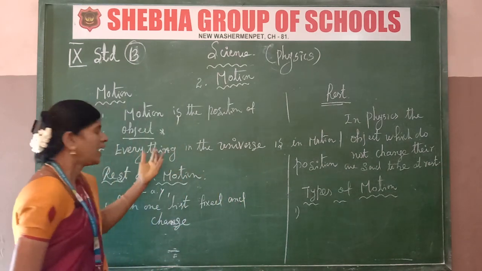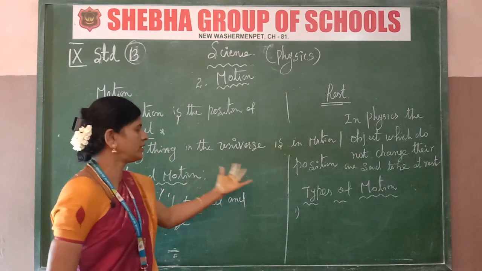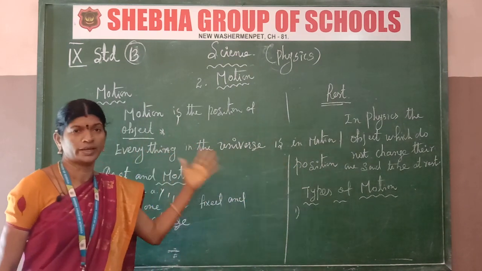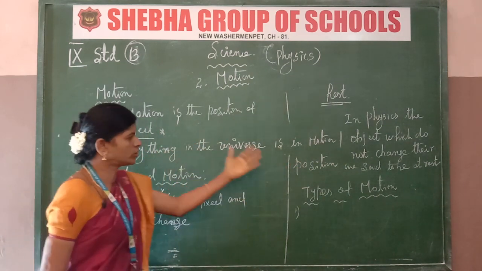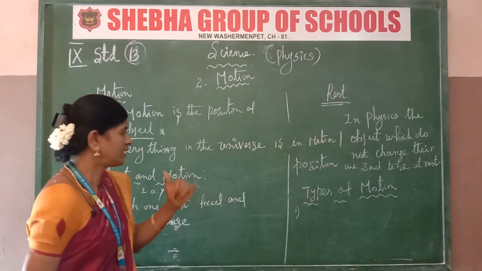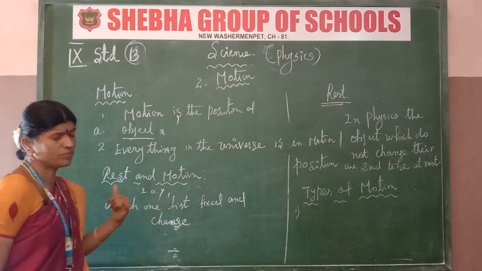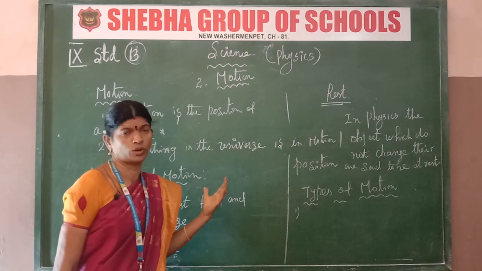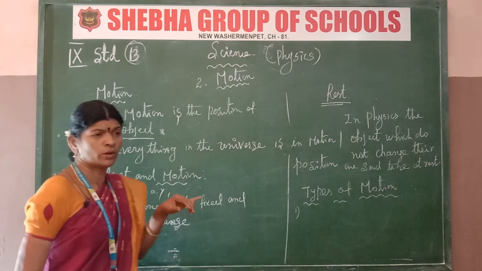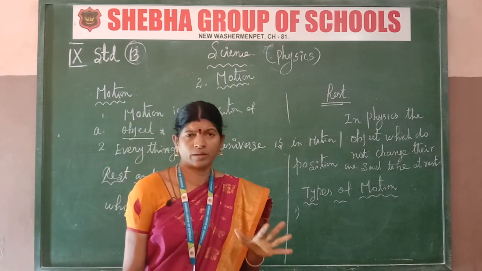Next point, everything in the universe is in motion; motion objects will be present everywhere. Okay, it's clear. Next, two types of motion: rest and motion. What is rest and motion? Just look around you, you can see many things.